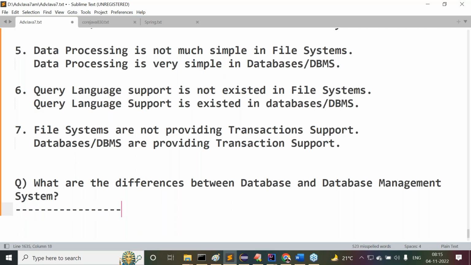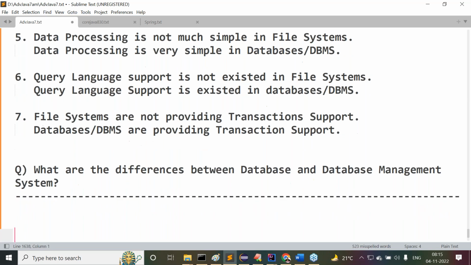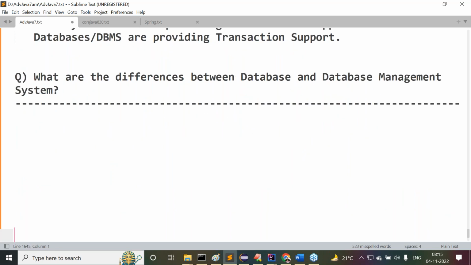Number of times we have used database and database management system, so many times. Every time I'm writing database and database management system, are these both the same or both different? Tell me, guys, both same or both different?